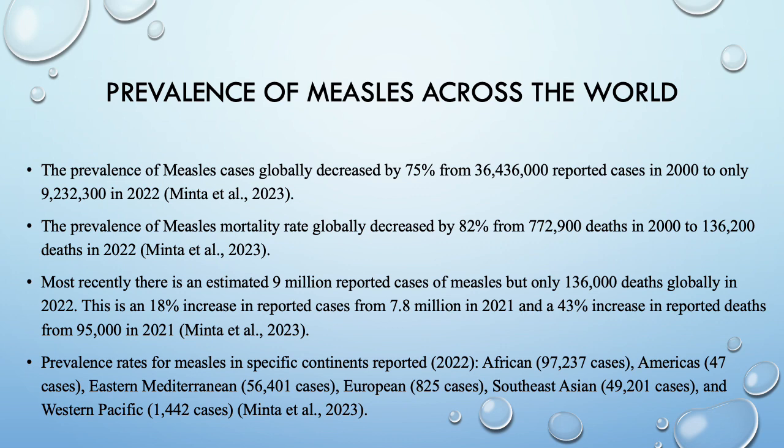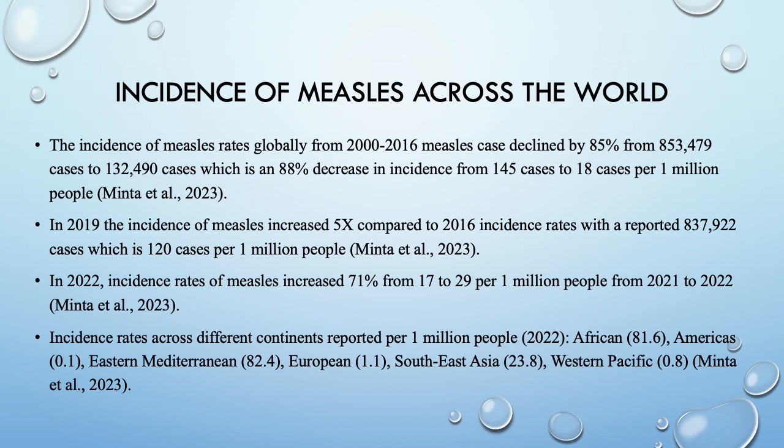Similarly, looking at incidence of measles across the world, meaning the number of new cases, the incidence of measles rates globally from 2000 to 2016 have declined by about 85%, from 853,000 cases to about 132,000 cases, which is an average 88% decrease in incidence, from 145 cases to about 18 cases per 1 million people.